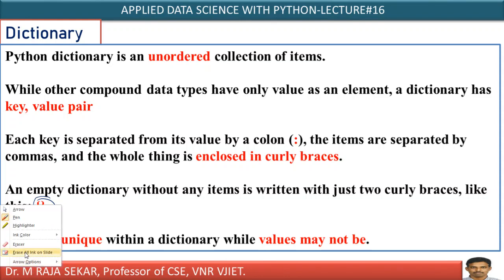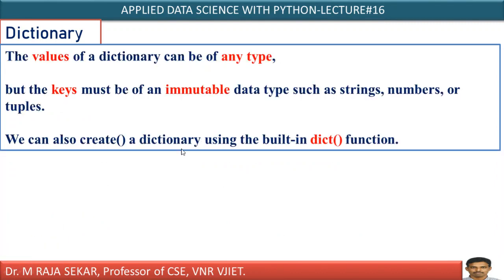In the context of a dictionary you have two things. One is key and another one is value. Keys are unique. There must not be repetition in keys. Values may repeat or may not repeat. Keys must not repeat. Keys must be unique. And another important point is that the values of a dictionary can be any type, but keys are immutable.